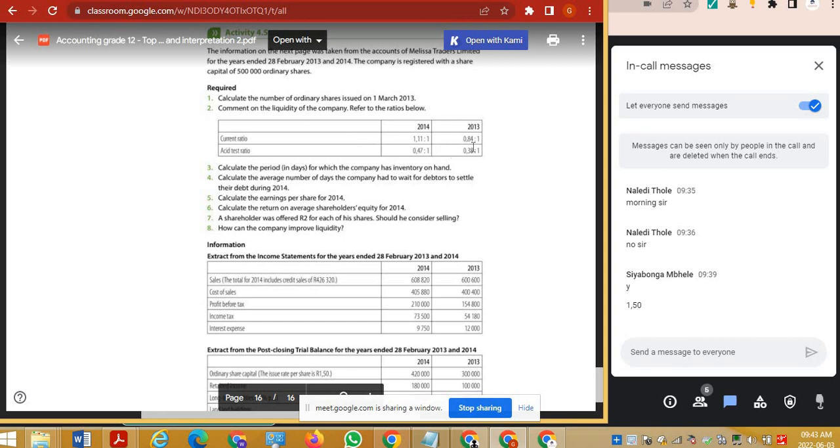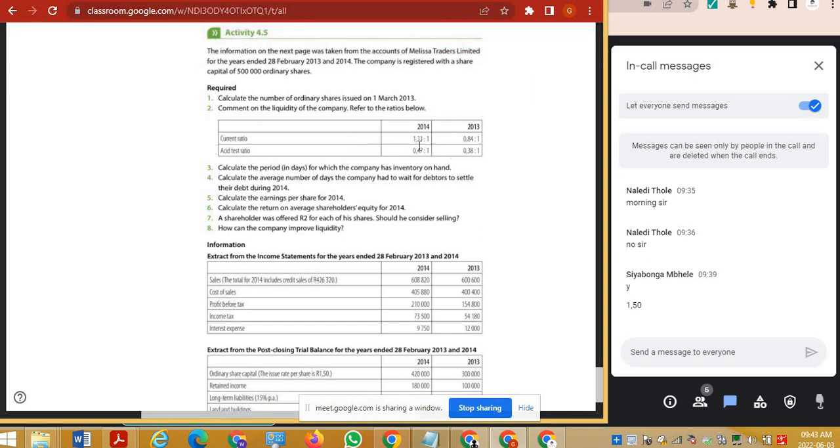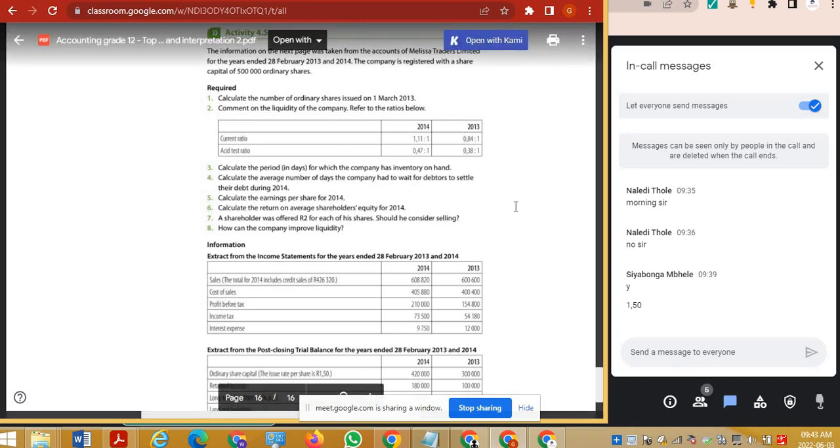Okay, let's have a look. Current ratio, it's gone from 0.8 to 1.11, and this one has gone from 0.38 to 0.47. Any comments from you guys before we have a look at the answers? So would it be possible to say that even though they had an increase, it's not a good increase, because their current ratio includes the inventory and the asset test does not include the inventory, so they don't have as much, what do I call it, like fixed assets to cover their liabilities if they take out their inventory.